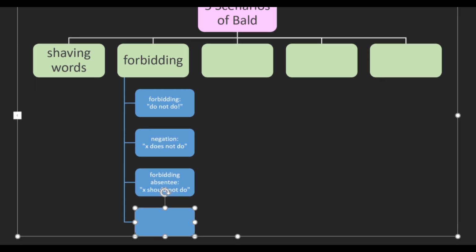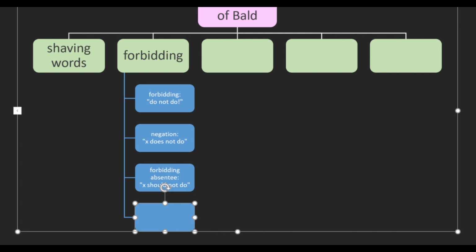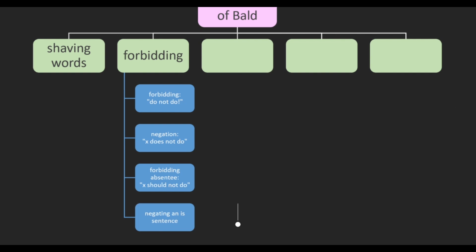So what we're going to be looking at here is negating an is sentence, because you can also have a la appearing in is sentences. Since we're in the flow of studying la, we'll also look at this: la with is sentences, or negating an is sentence.